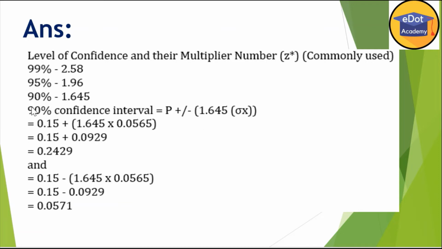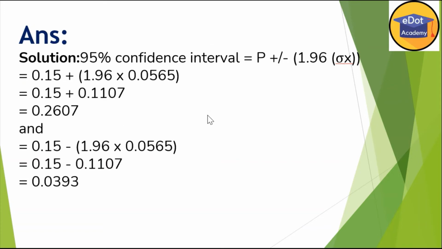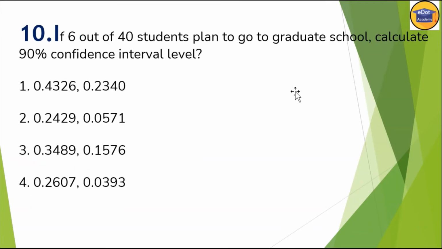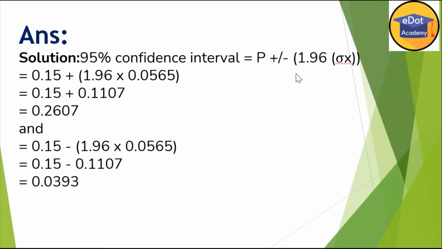Only they change the confidence level: 90%, 95%, 99%, and so on. So in the next question, they have changed the confidence level. Now you can calculate yourself. The data is the same, only you have to put a different value of Z. For 95%, the value of Z is 1.96. I'll show you once again: for 95%, 1.96. So I put the value 1.96, sigma x is the same, 0.0567. So 0.15 plus 1.96 times this, calculate yourself, and we are getting